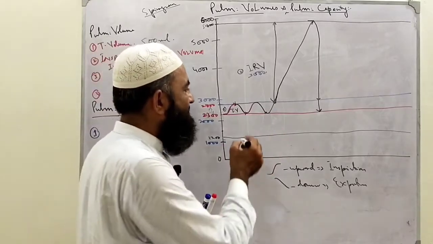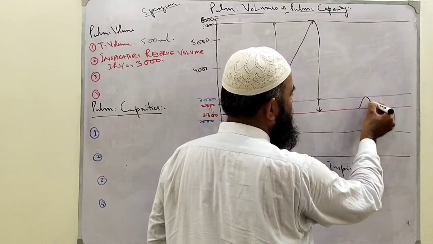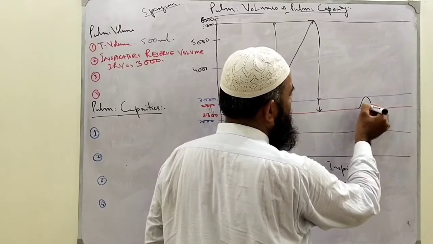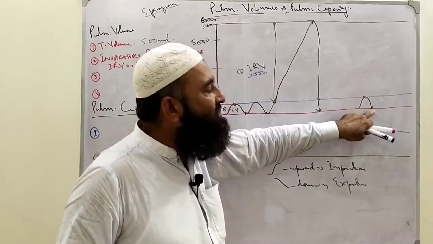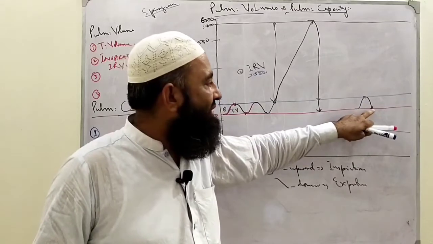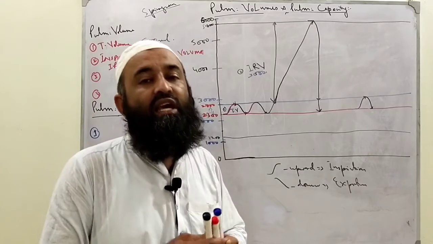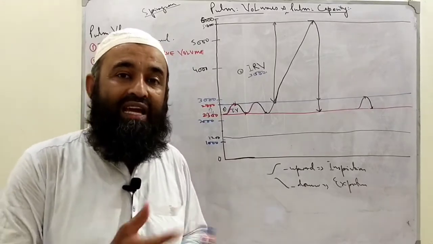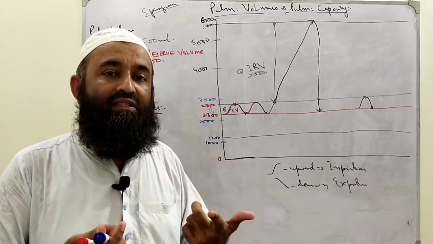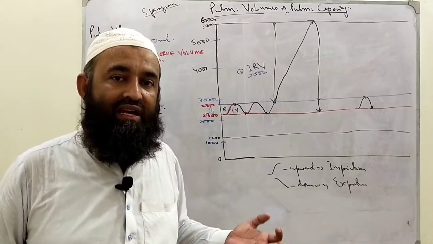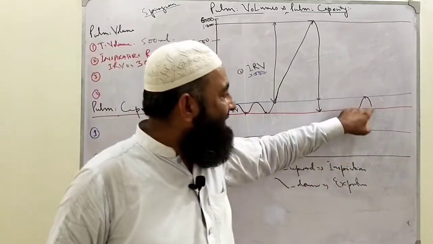My point is, suppose we start here, we are inspiring a normal amount of air, then expiring the same, this is called tidal. Our tidal inspiration ends here, then tidal expiration, and at this point if I say to someone expire further, can he expire? He can expire by using the extra muscles of expiration after expiring the normal air that was taken by the diaphragm, and then that air goes out with the help of elastic recoil, tidal expiration.